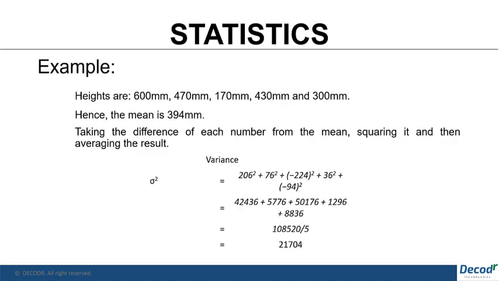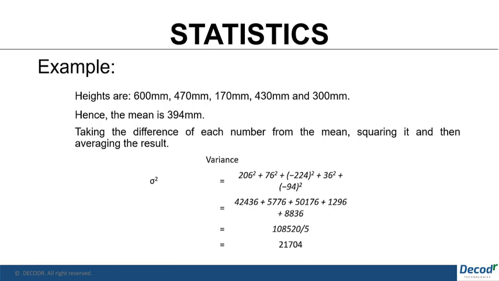Here is the example. We have heights in millimeters: 600, 470, 170, 430 and 300. The first step while finding a variance is to find the mean of our elements. Here the mean is 394. We simply add all the numbers and divide by 5, because the total number of elements is 5. After we have the mean, we take the difference of every number from the mean.